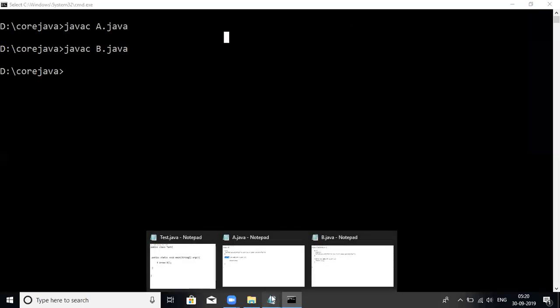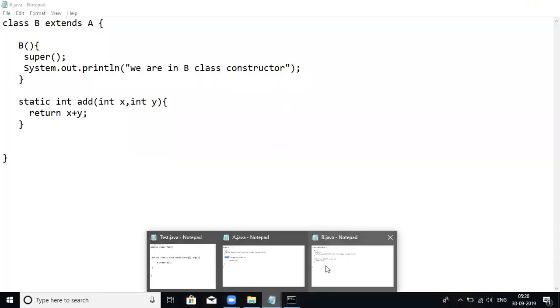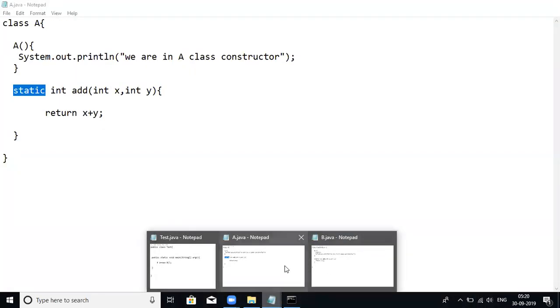So earlier we discussed it completely with instance methods. I kept an instance method in the superclass and the same instance method in the subclass, and when you call the method, it always executed the subclass one. Now look at these static methods and try to understand it.